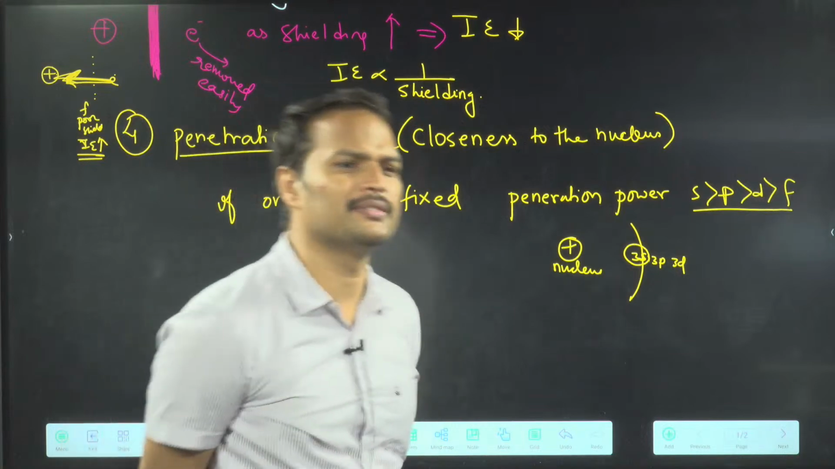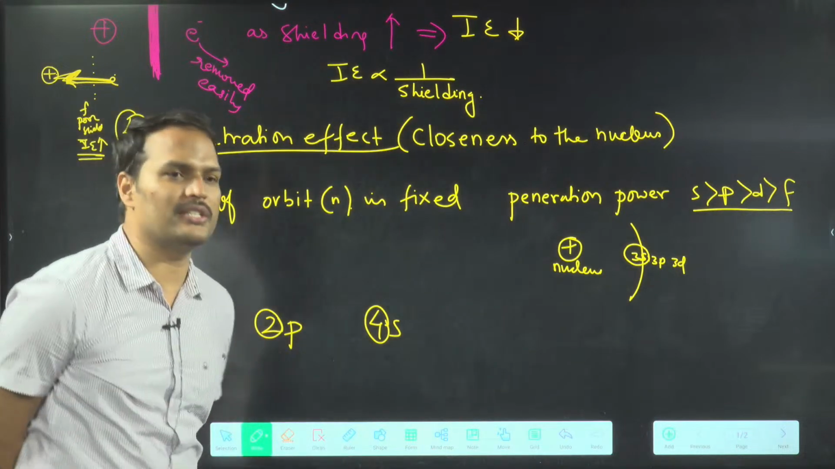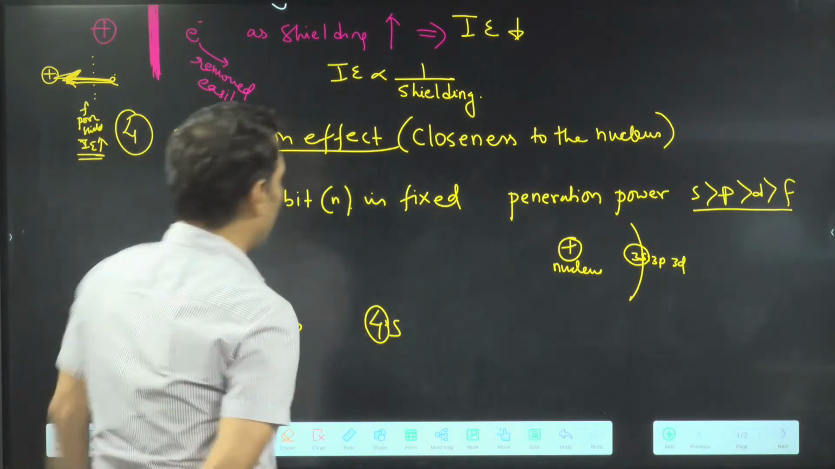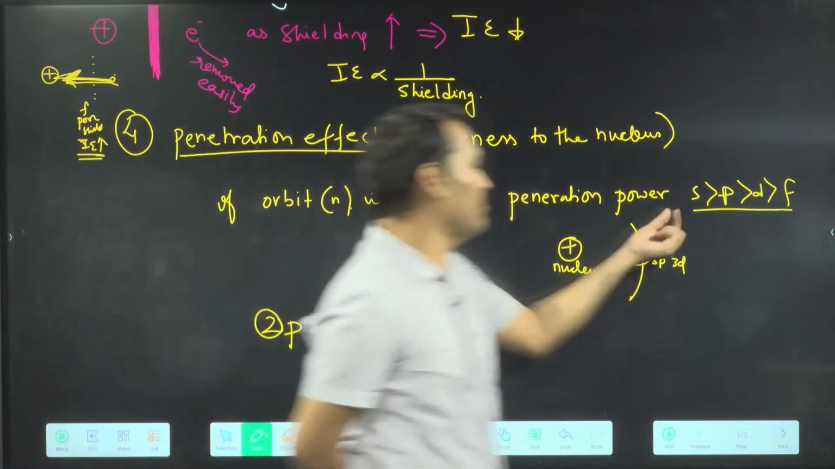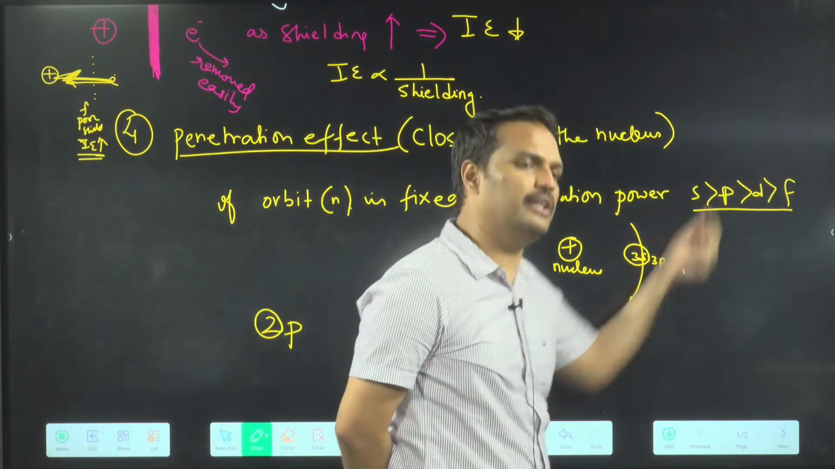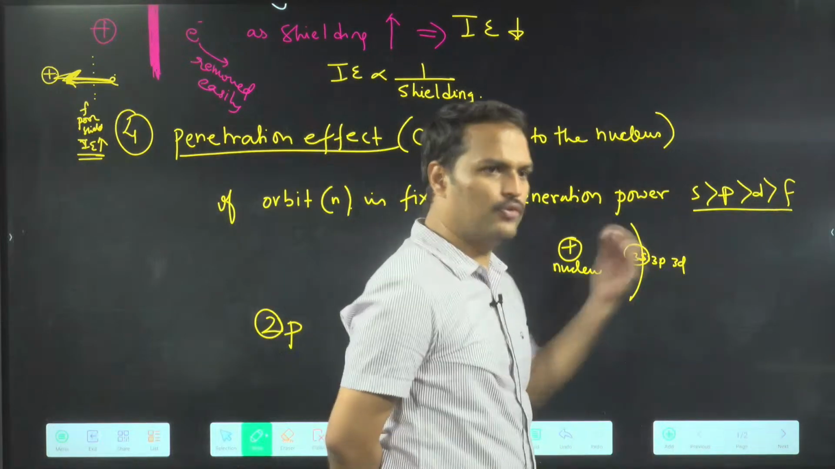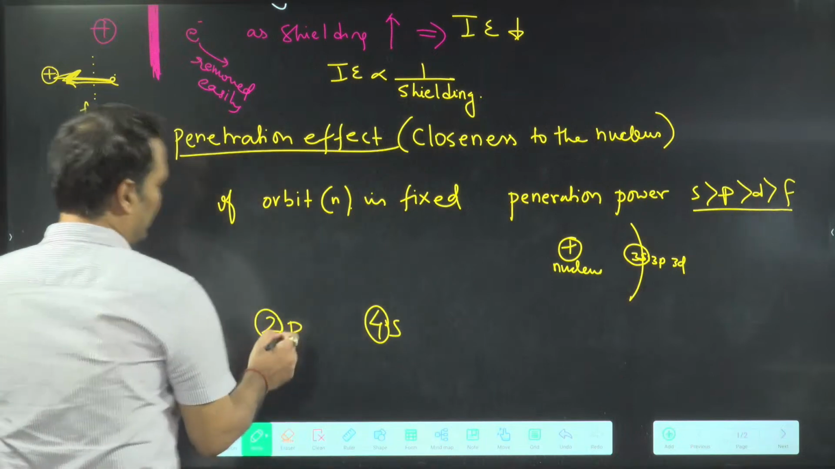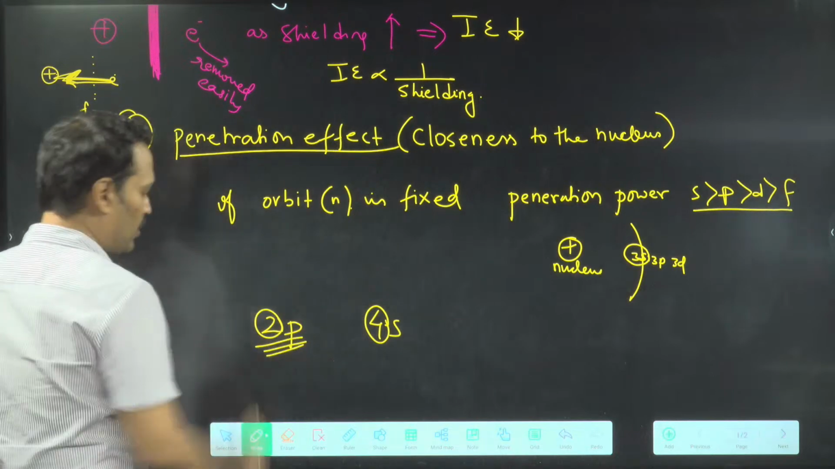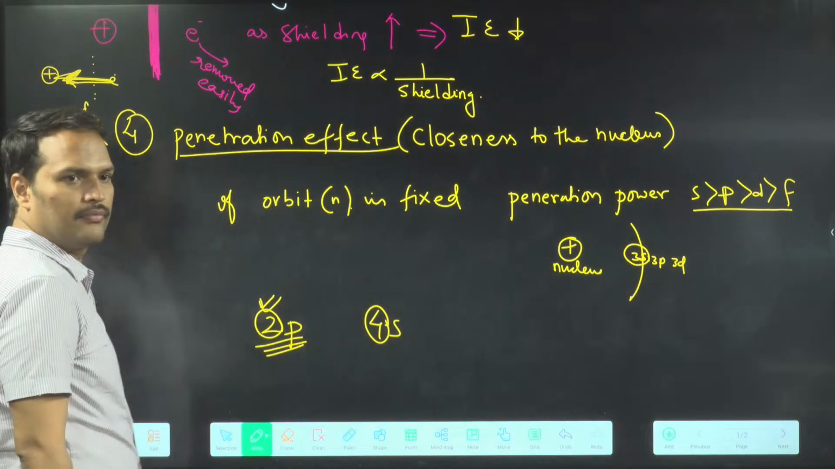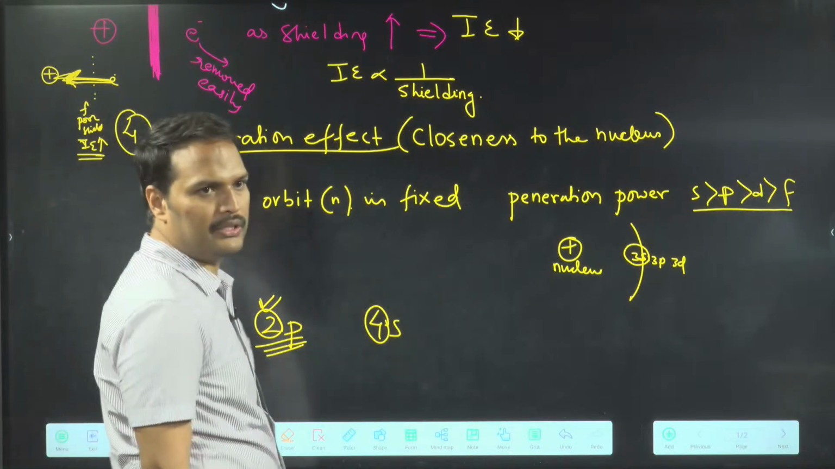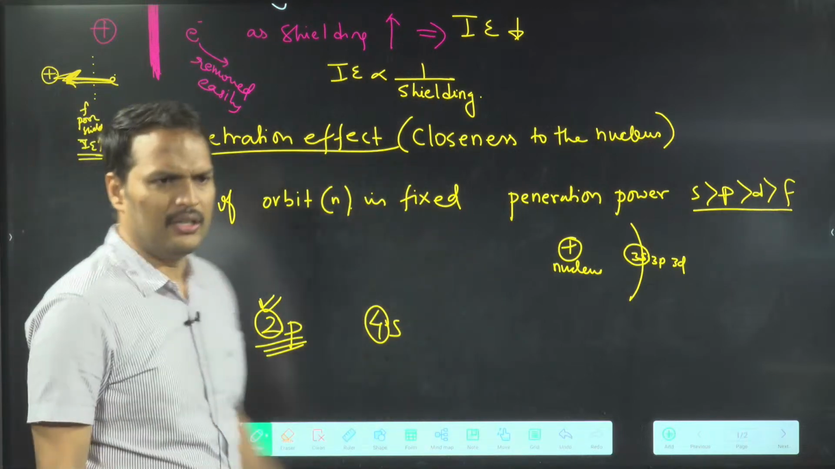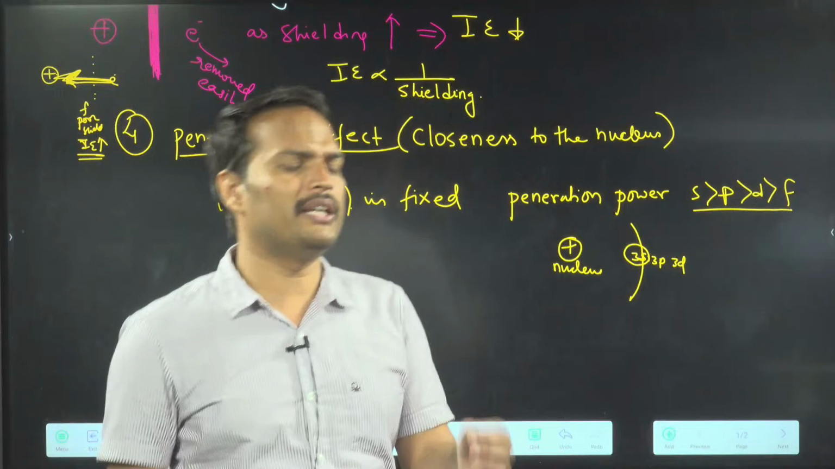Small changes can change the full answer. Got the point? So if the orbit is fixed, then we can say 3s is close, then 3p, then 3d. Then 4s, 4p, 4d, 4f. Got the point? So who is more penetrated? 2p is more penetrated because this is the second orbit. But we don't use this concept when the orbit is different. We use this concept when the orbit is the same.